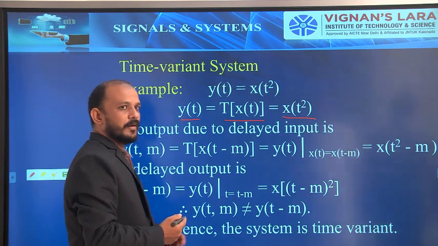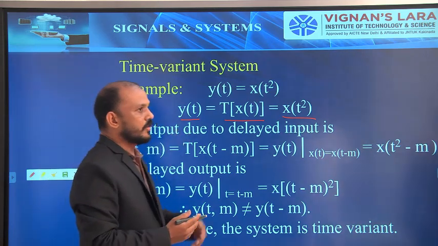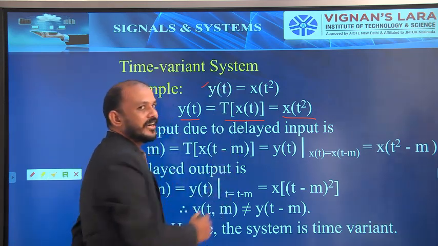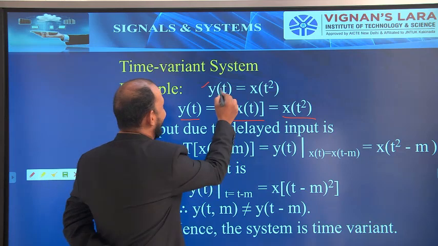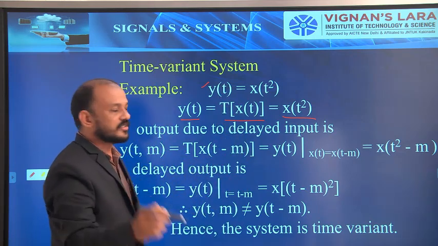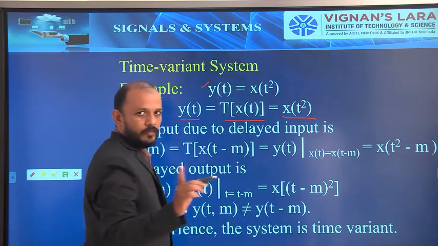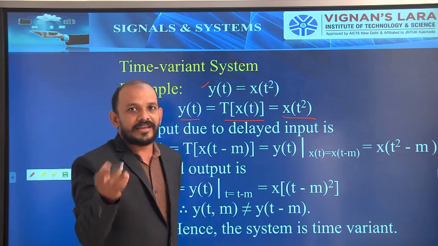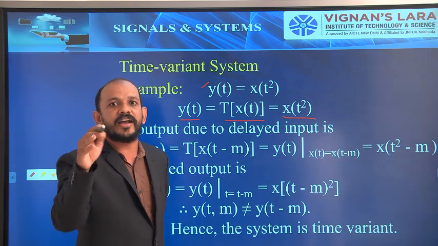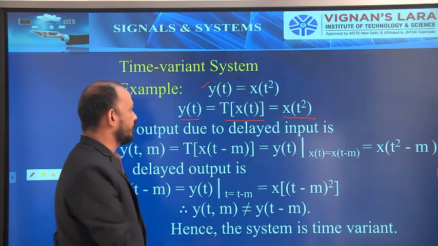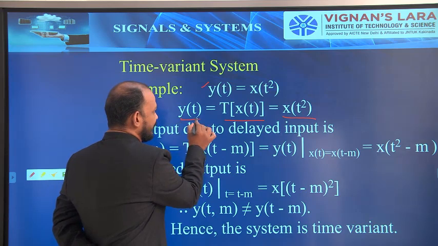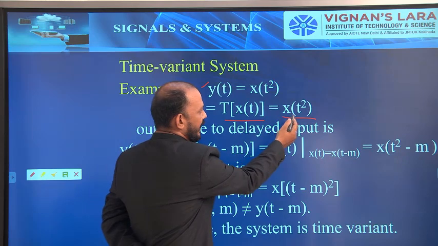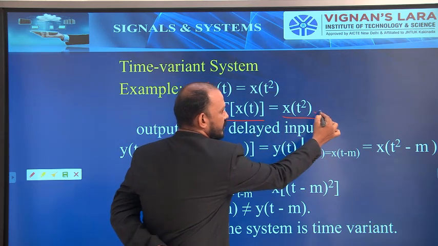Here see this, y of t equal to x of t square. This is the example they have given, and we have to prove this example as a time variant system. What we have to prove? For that, we all know that the output y of t can be written as the transformed version of x of t. So I write y of t as the transformed version of x of t, which is equal to x of t square according to the given equation. This is the first one.